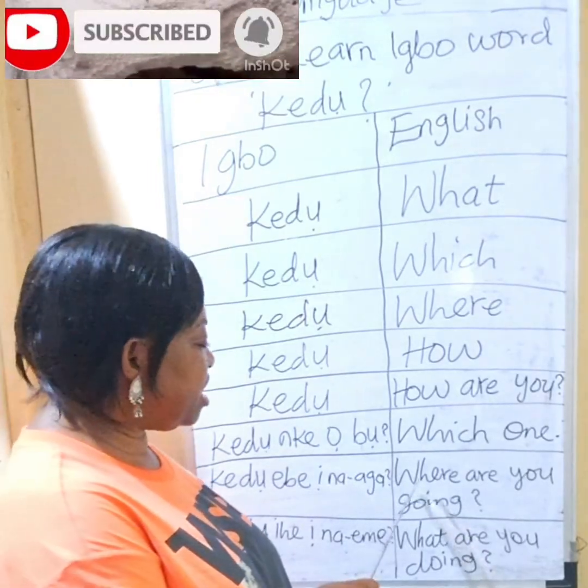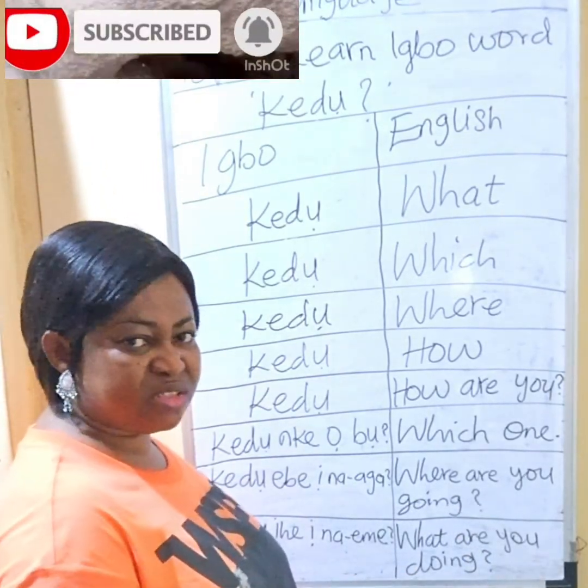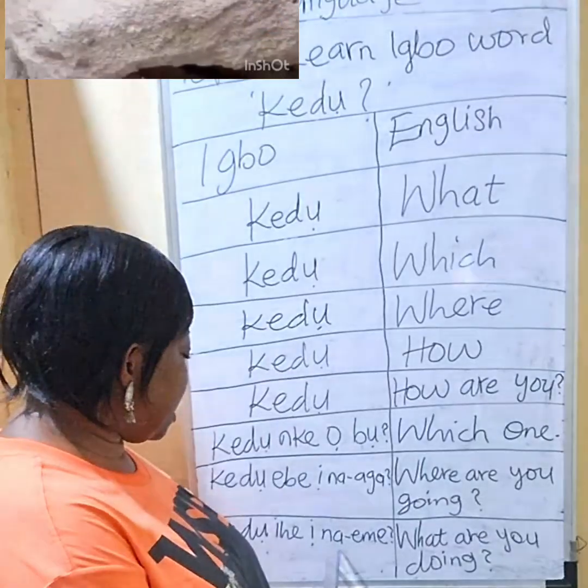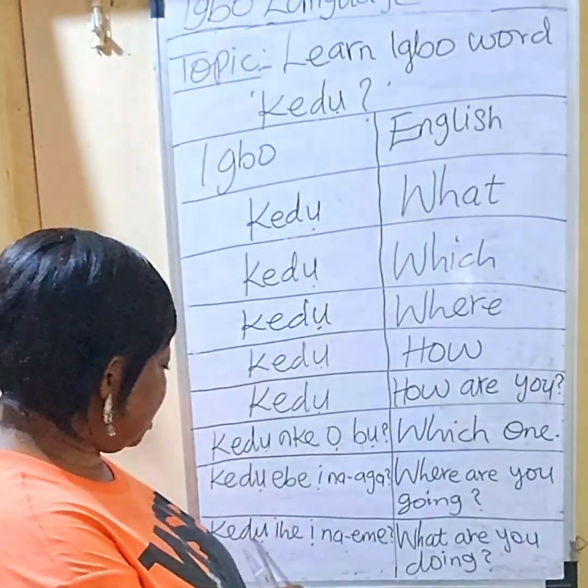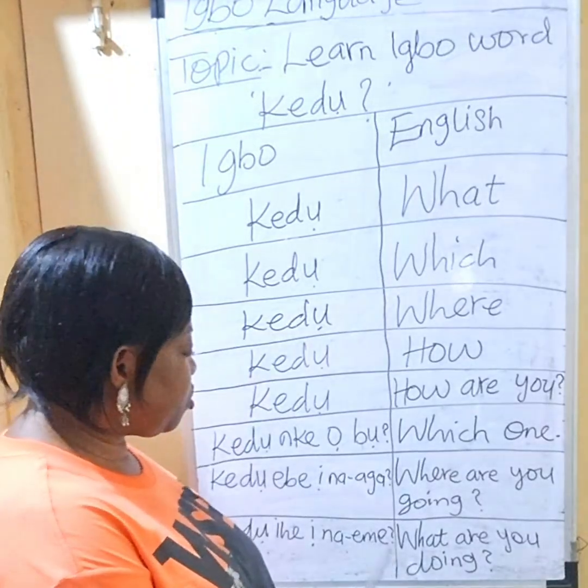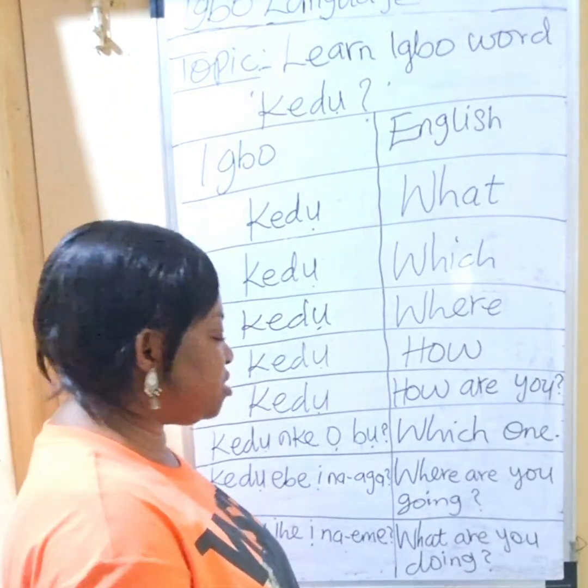We have it here as a full sentence. Kedu ihe ị na-eme? Say that, class. Kedu ihe ị na-eme? What are you doing?